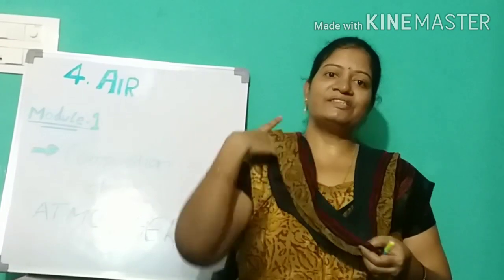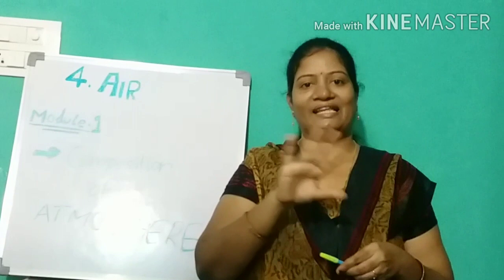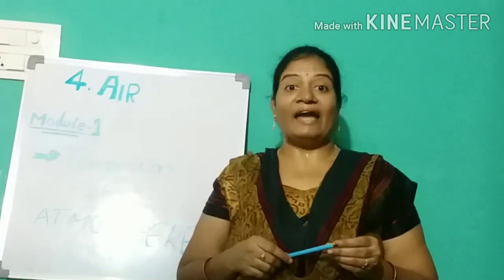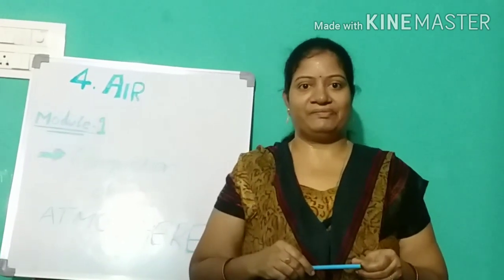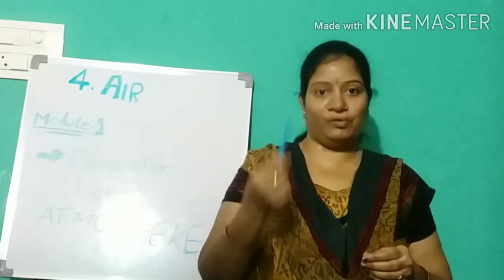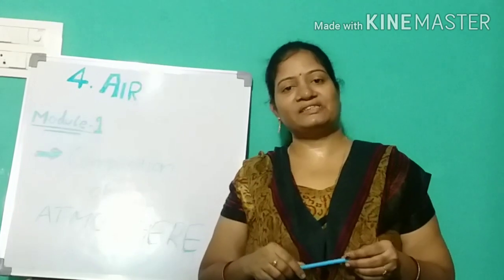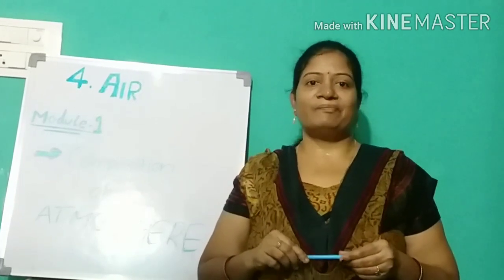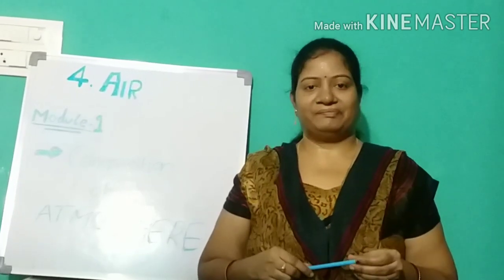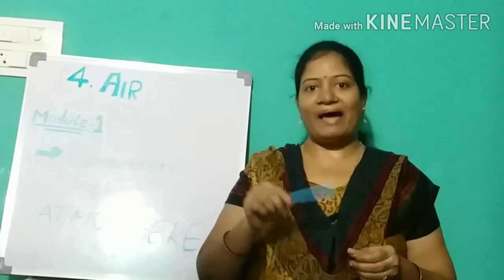So nature is balanced with the two gases. And green plants prepare their own food through the photosynthesis process, in which they use that carbon dioxide, right? So like this we are balancing the nature.